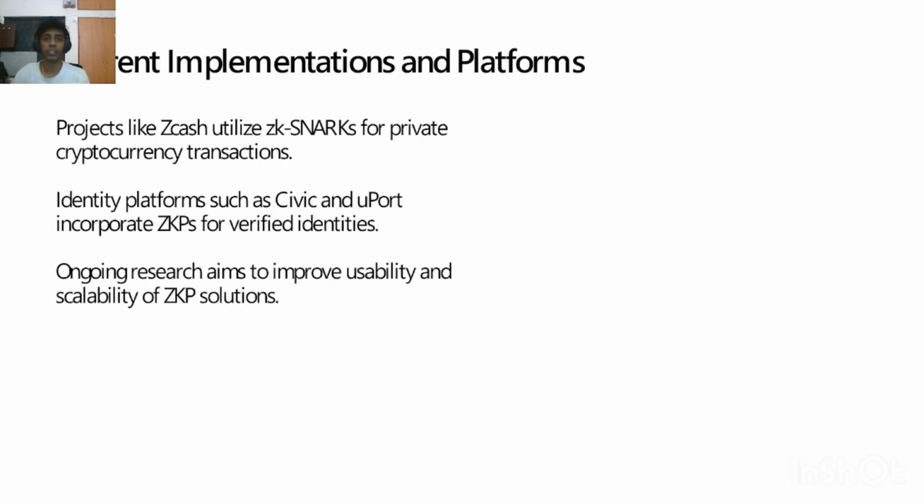Next are the current implementation platforms. Projects like Zcash utilize zk-SNARKs for private cryptocurrency transactions. Identity platforms such as Civic and uPort incorporate ZKPs for verified identities. Ongoing research aims to improve the usability and scalability of ZKPs. So projects like Zcash are used mostly for private transactions, while Civic and uPort are mainly used for secure identity systems, for verifying identities. Then there are research platforms that continue to make the systems more efficient and user friendly so that people can use them easily.